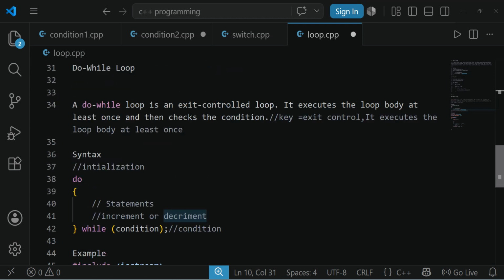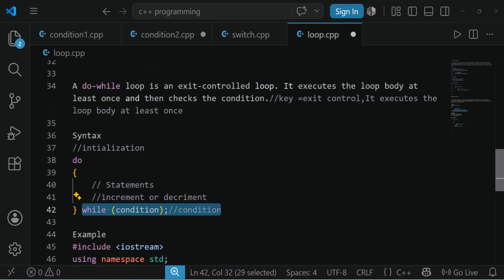The difference over here is that after initialization is done, the condition is not checked. After initialization, increment or decrement will be done, then the condition is checked. That is the major difference. While is an entry control loop, so the condition is the second keyword. Here it is an exit control loop, because of that the condition is at the bottom: initialization, increment or decrement, and condition checking.